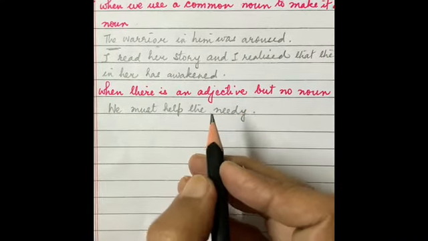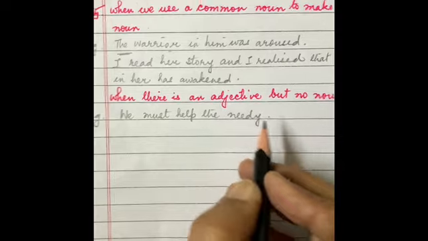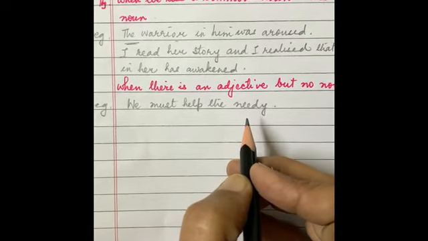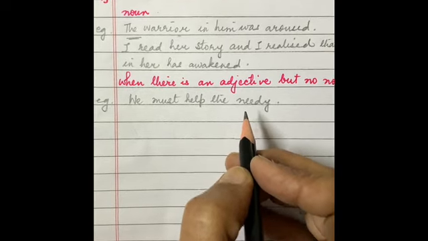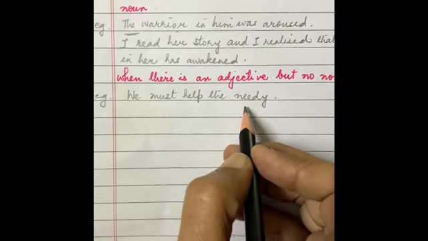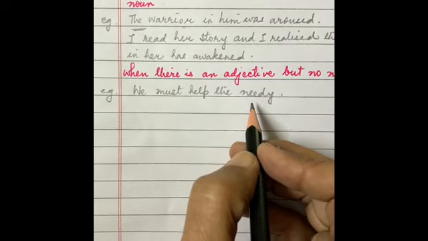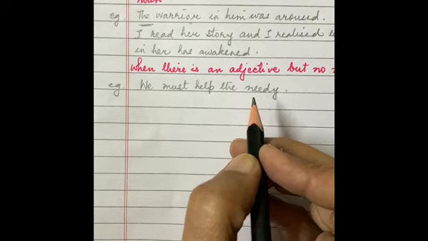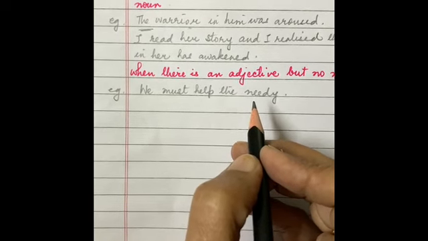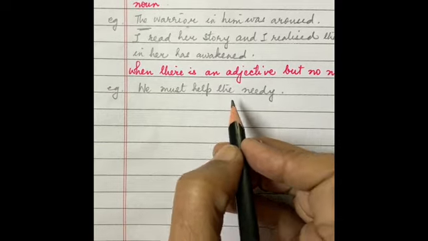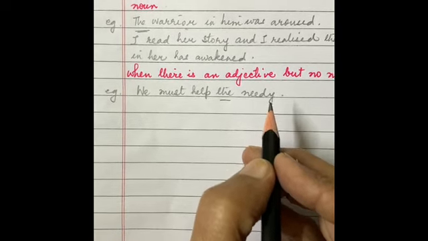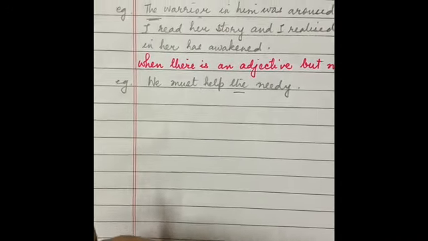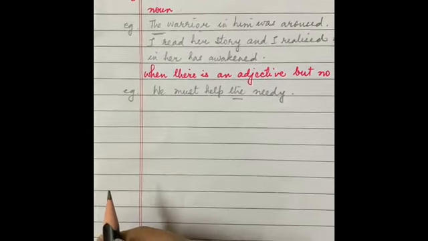The meaning is obvious. We must help the needy people, isn't it? Though the word people has not been written here, so the noun is absent, the adjective needy is still doing the work of the noun. The word needy, the adjective, is acting as a noun. Therefore, we need to use the definite article the before the adjective acting as a noun.